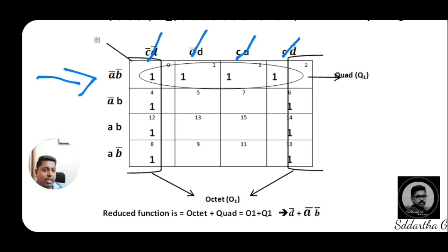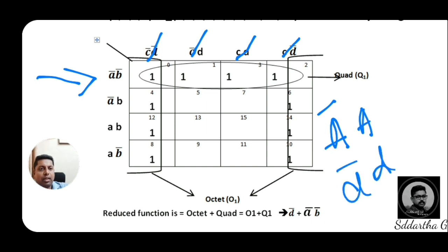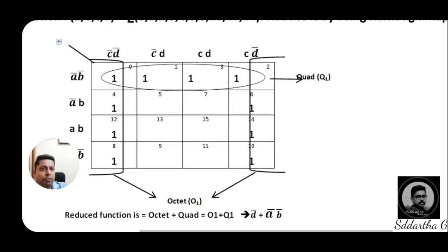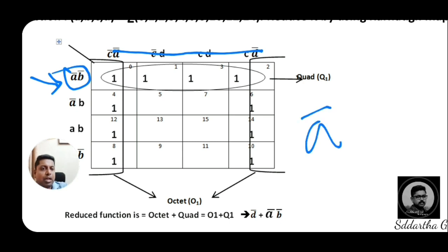Single variables, if you are checking, I am cancelling on basis of this. A bar is cancelled with A. Okay, D bar is cancelled with D. Like that, I am cancelling all these four particular columns. Hence, we will get only the answer, that is A bar and B bar. For the quad 1, the result is A bar and B bar.